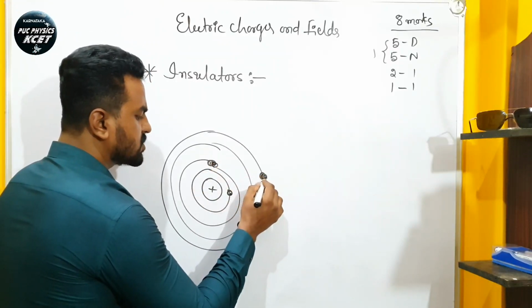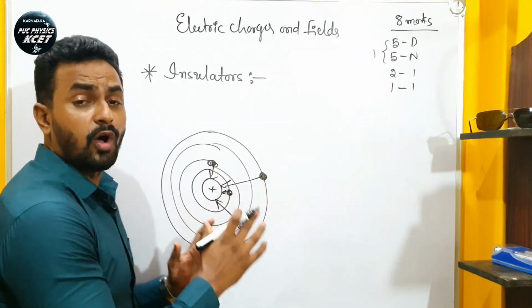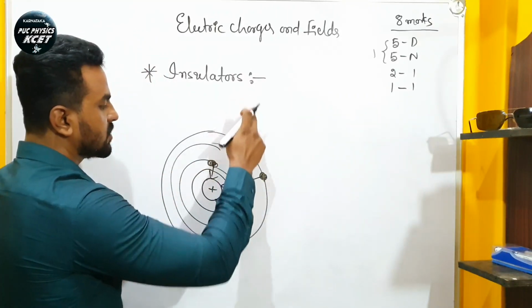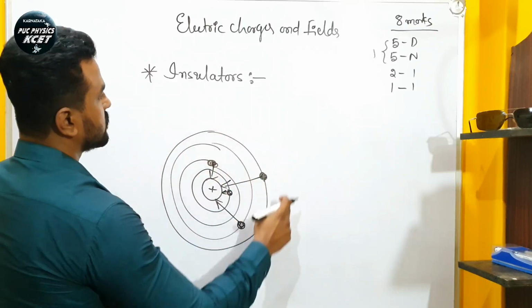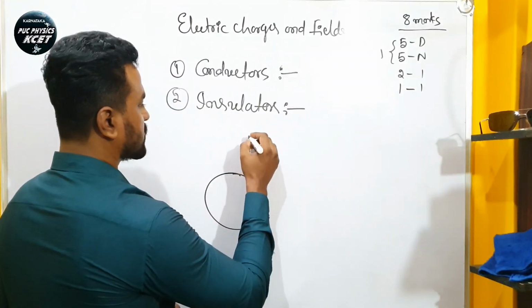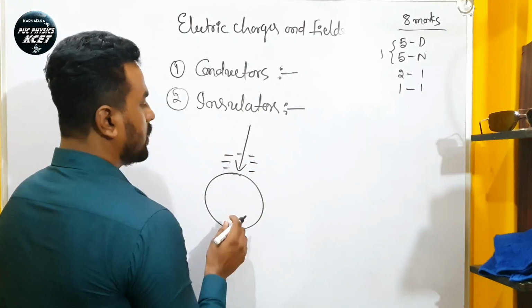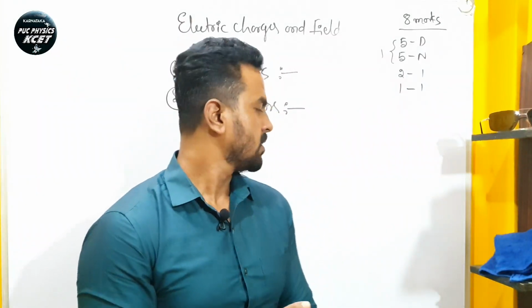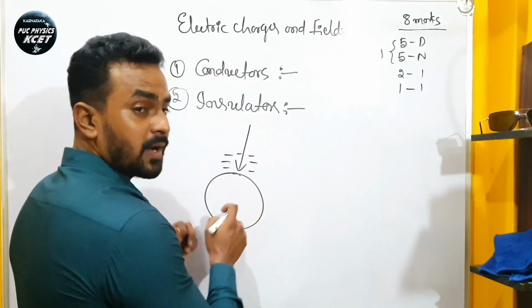All the electrons are strongly bound to the nucleus, so they are not free to move inside insulators. So insulators do not conduct any charges through them. Thereafterwards, if you apply some charges to the insulators, what happens? For example, if I put negative charges on the insulators, they will remain at the same place. Why? Because this is an insulator, it will not allow any electric charges to pass through it.